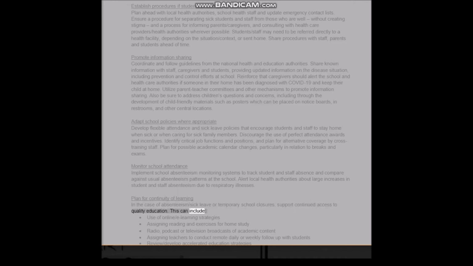This can include use of online/e-learning strategies, assigning reading and exercises for home study, radio, podcast, or television broadcasts of academic content, assigning teachers to conduct remote daily or weekly follow-up with students, review/develop accelerated education strategies, implement targeted health education, integrate disease prevention and control in daily activities and lessons. Ensure content is age-, gender-, ethnicity-, and disability responsive and activities are built into existing subjects. See section on age-appropriate health education.